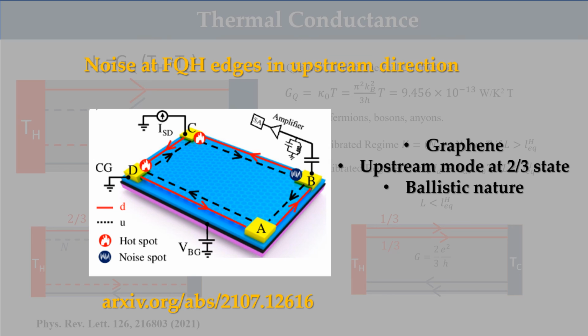In our measurement, we have observed an upstream mode at the ν = 2/3 state of graphene and found that these modes are ballistic in nature.